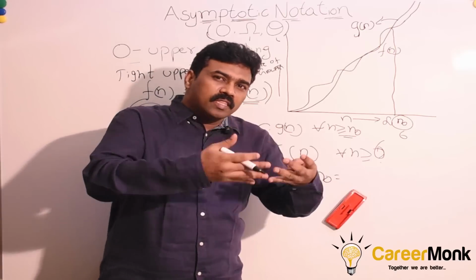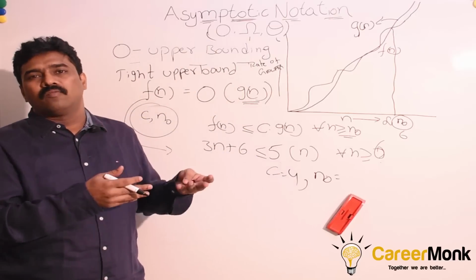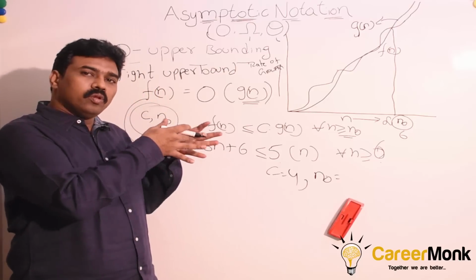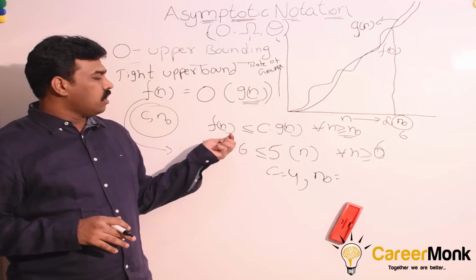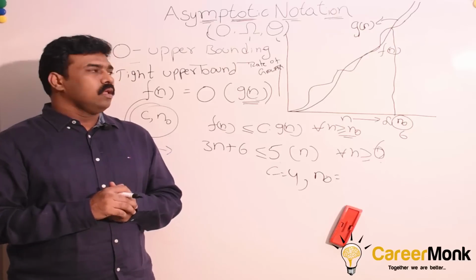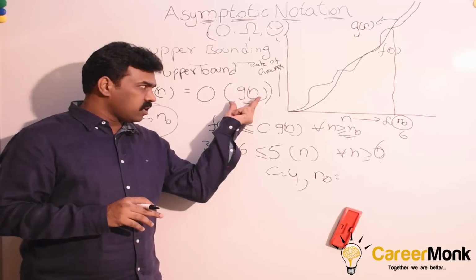So while finding these constants, c and n0, you don't have to worry. There are infinitely many such values and there is no uniqueness of those constant values. You can give anything, as long as it satisfies this expression. So for a given function, big O of g of n is nothing but another curve.